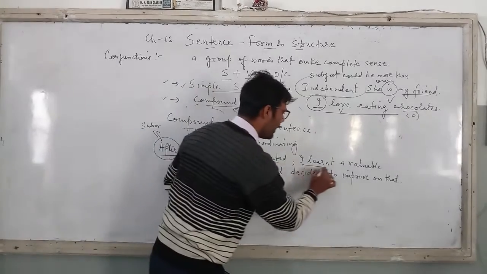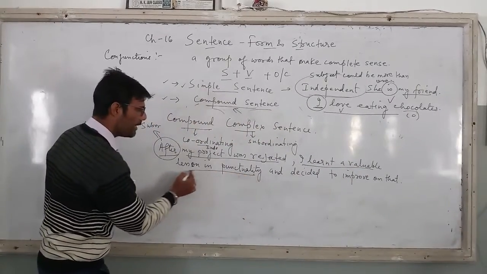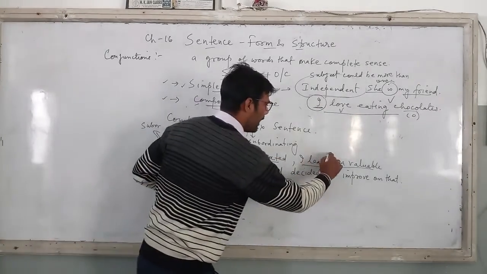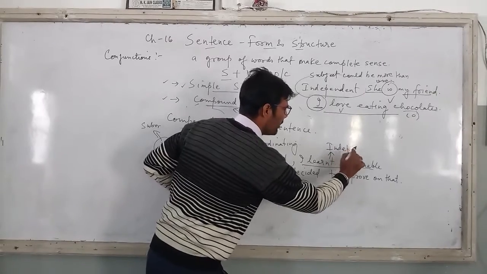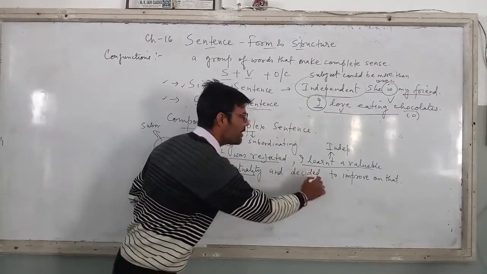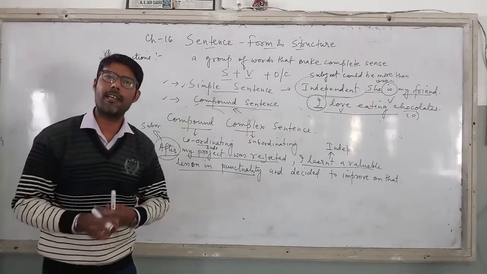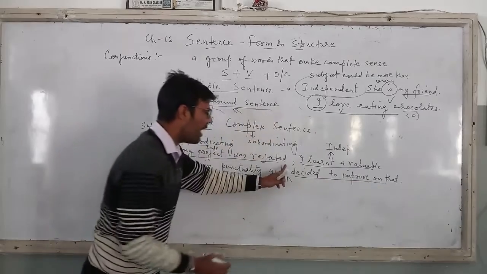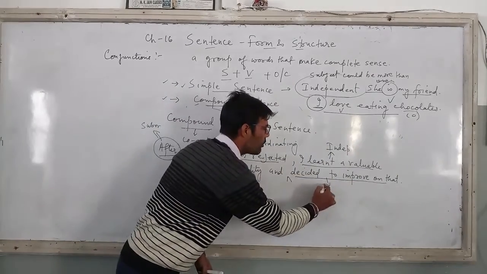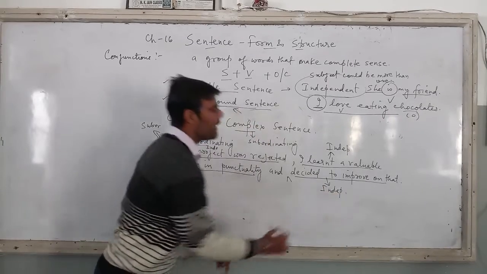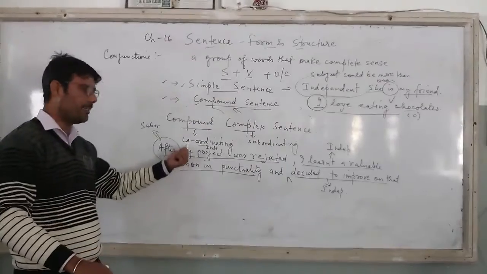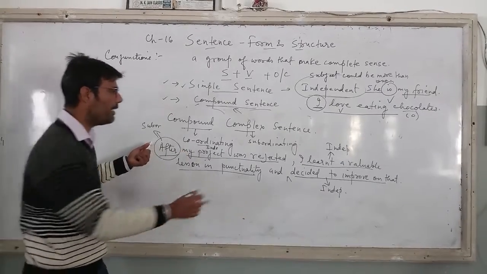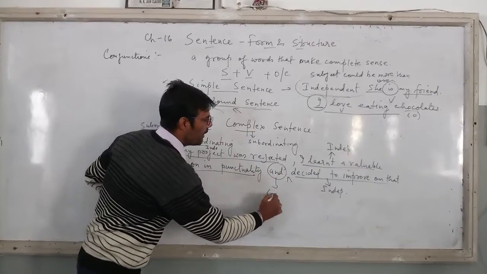ठीक है? Next, I learned a valuable lesson in punctuality. You see, this part of the sentence can stand independent. इसे अपन कहेंगे, this is called independent. ठीक है? Next, and decided to improve on that. कौन decide किया? I. So it means and I decided to improve on that. Means I decided to improve on that. This is also independent. So what you are getting here? Two independent sentences and one dependent. ठीक है? दो linking words also. यानी कि two conjunctions. One subordinating and one is a coordinating.